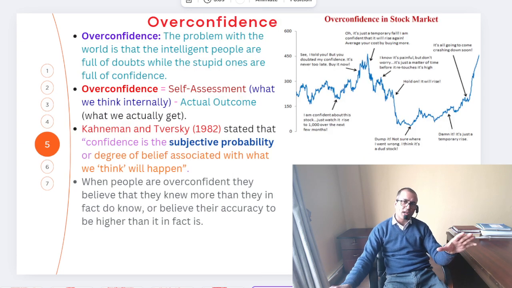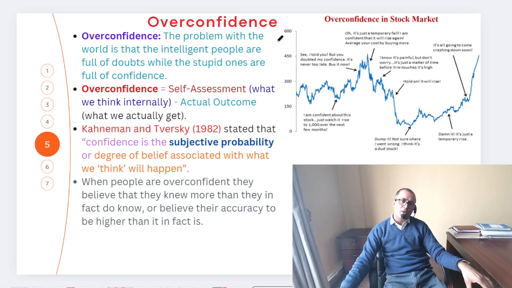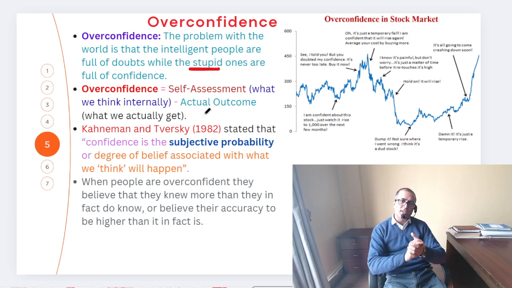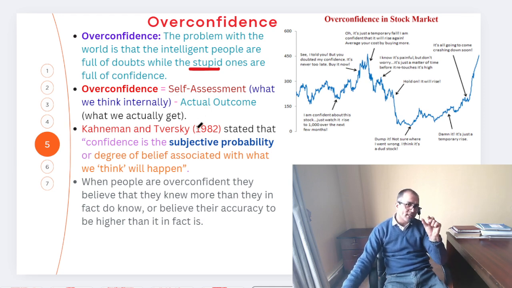Now let's talk about overconfidence. You need to understand here, friends, that the problem with the world is that intelligent people are full of doubts while stupid people are full of confidence. That means they are behaving overconfidently. So you can say that overconfidence is simply self-assessment, which is what we think internally, versus the actual outcome that we actually get. So this is the difference between the self-assessment and the actual outcome. This is overconfidence.